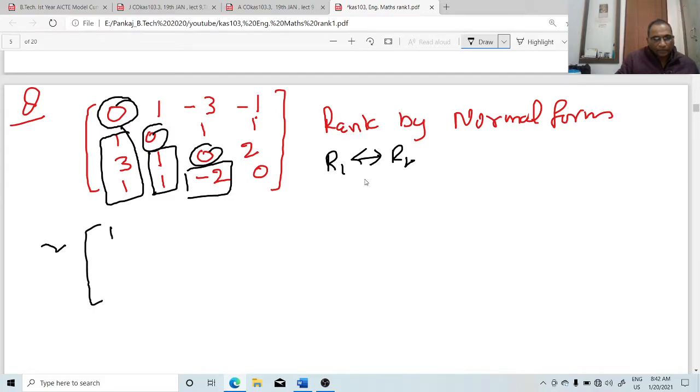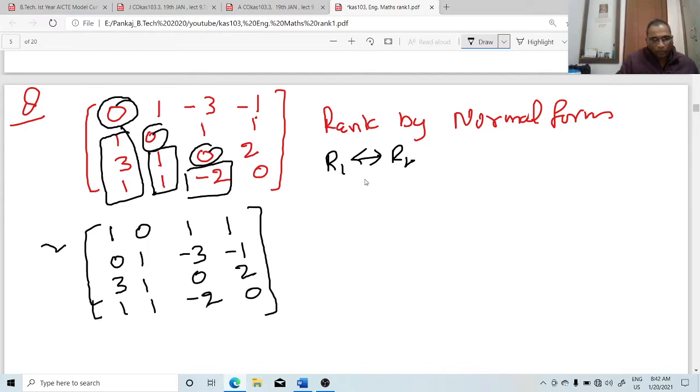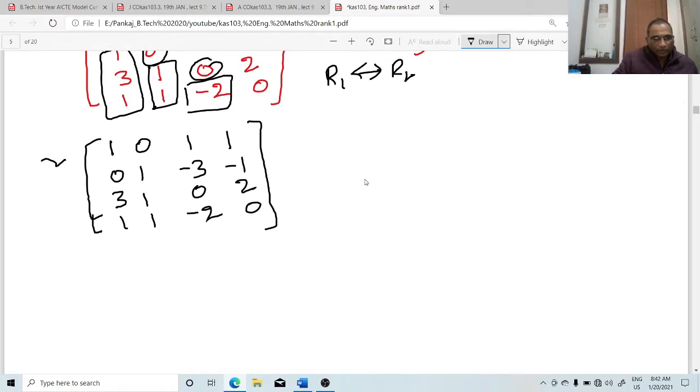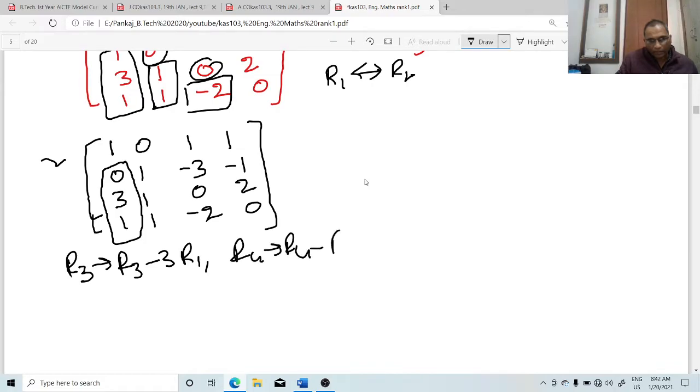write this, 1 0 1 1 0 1 minus 3 minus 1 3 1 0 2 1 1 minus 2 0. Write this. Convert all element below this element as 0. Apply the operation this element like this. Okay, R3 change with the help of what? With the help of R1. So R3 change R3 minus 3R1 and R4 change R4 minus R1. Right, this matrix.